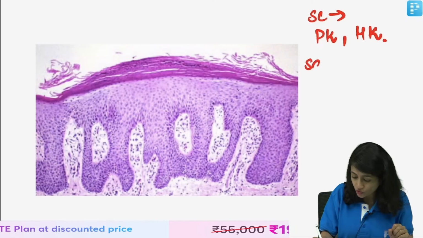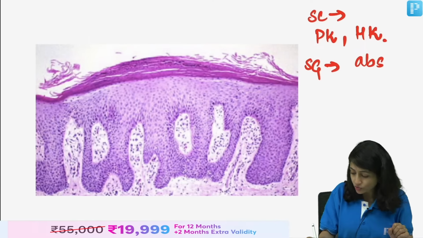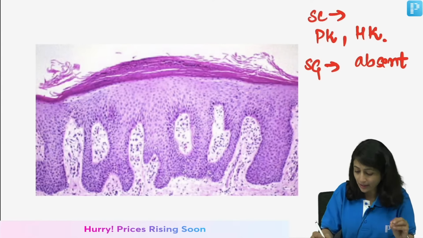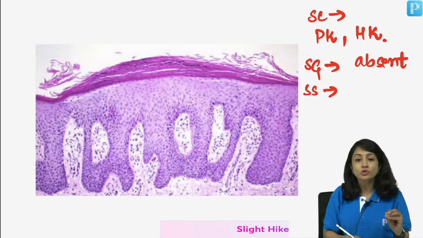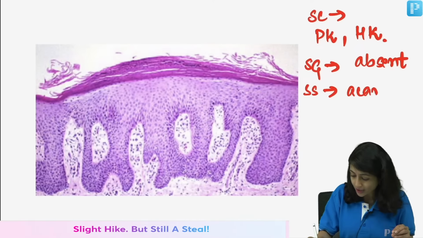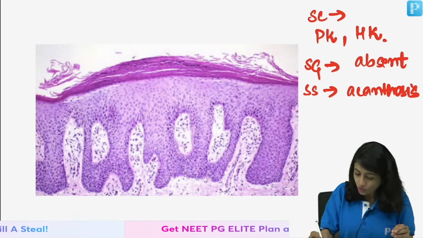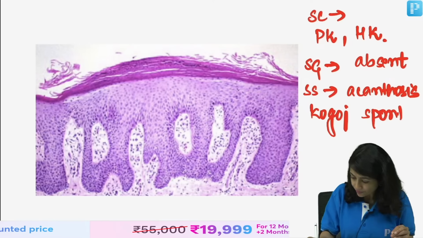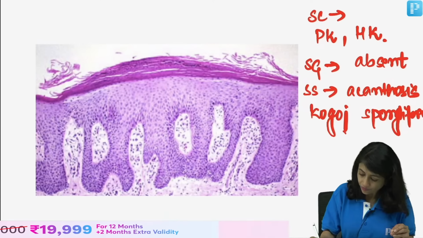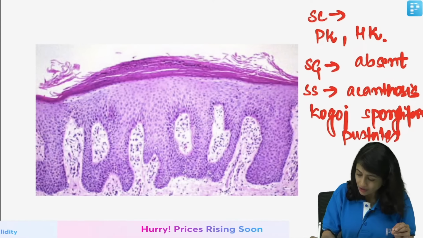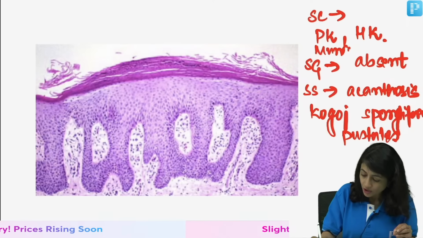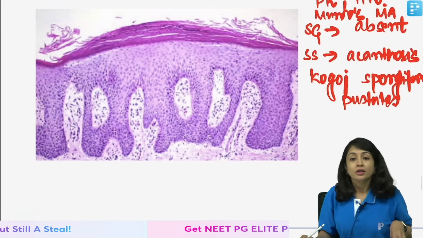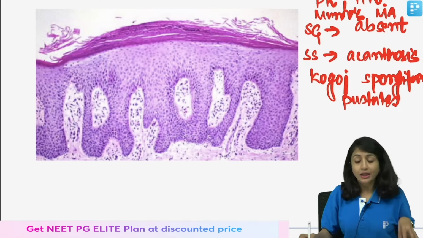Then what happens to stratum granulosum? Stratum granulosum is absent. What happens in stratum spinosum? Stratum spinosum shows acanthosis and Kogoj's spongiform pustules. Sorry, I forgot to mention in stratum corneum, you also see Munro's microabscesses, right? Stratum spinosum, you see acanthosis and Kogoj's.